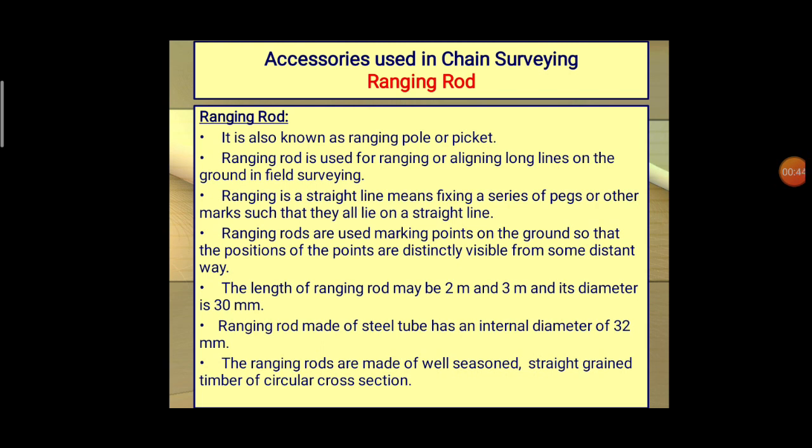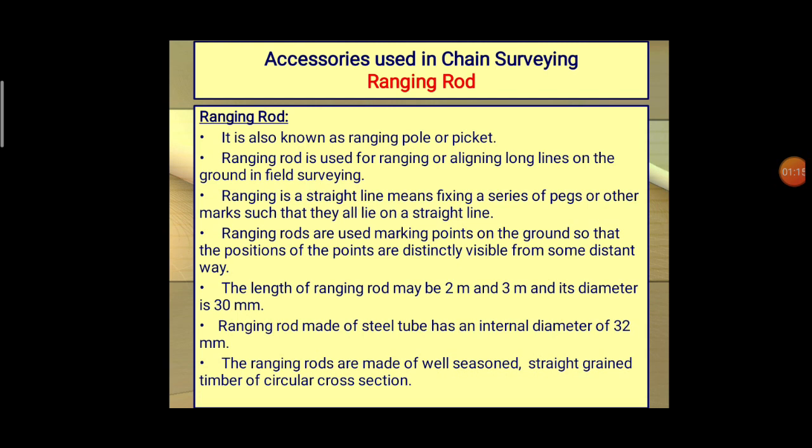Here we must know what is meant by ranging. Ranging is nothing but the method of locating or establishing intermediate points on a straight line between two fixed points. So we need to ensure these points, and for that we have one rod called the ranging rod.